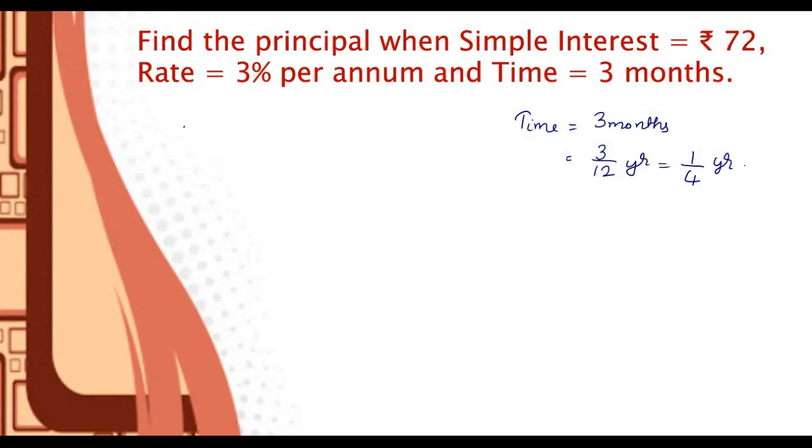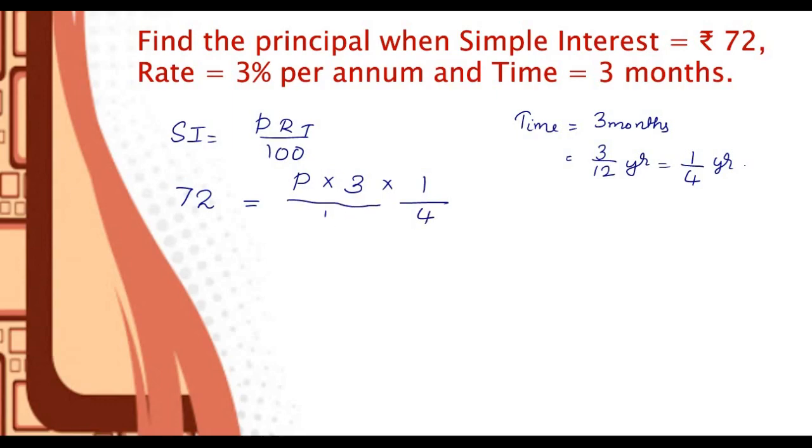So we have the formula simple interest equals PRT by 100. Let us substitute the given things here. Simple interest is 72. Principal we need to find. The rate is given as 3, and the time taken is 1 by 4. Don't forget about the 100 in the denominator.